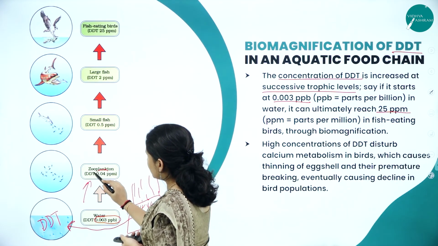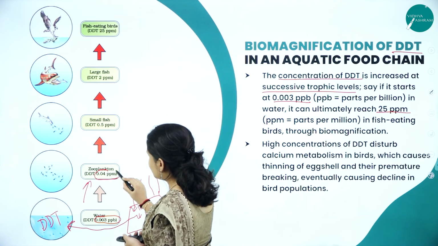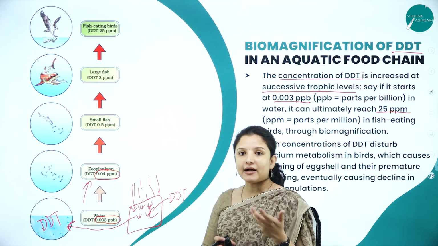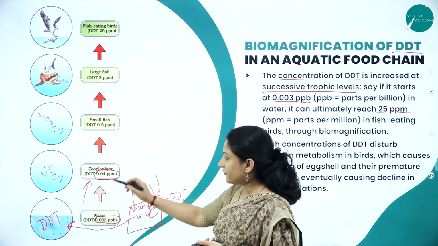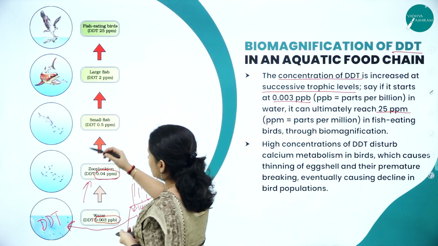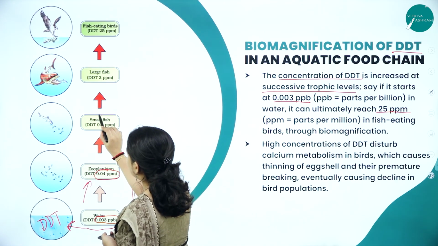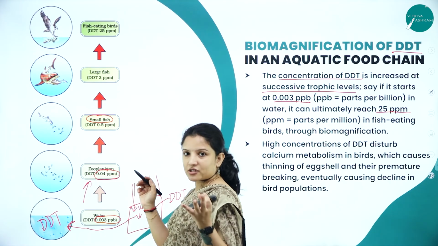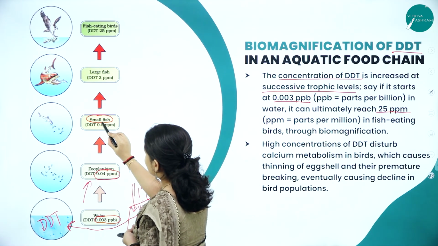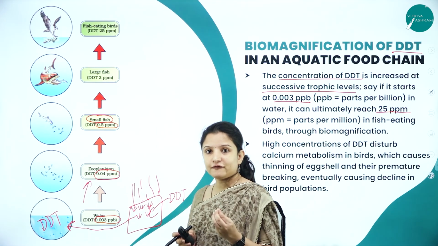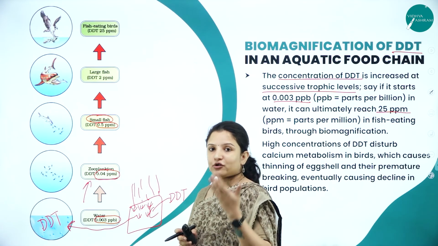It is 0.04 parts per million. When it entered into the zooplanktons, it became parts per billion. Biomagnification occurred here, right? Increase in concentration. Next here, these zooplanktons will be eaten by the small fish. Now in the fish, how much is the concentration of DDT? It is 0.5 parts per million. From 0.04, it increased to 0.5.